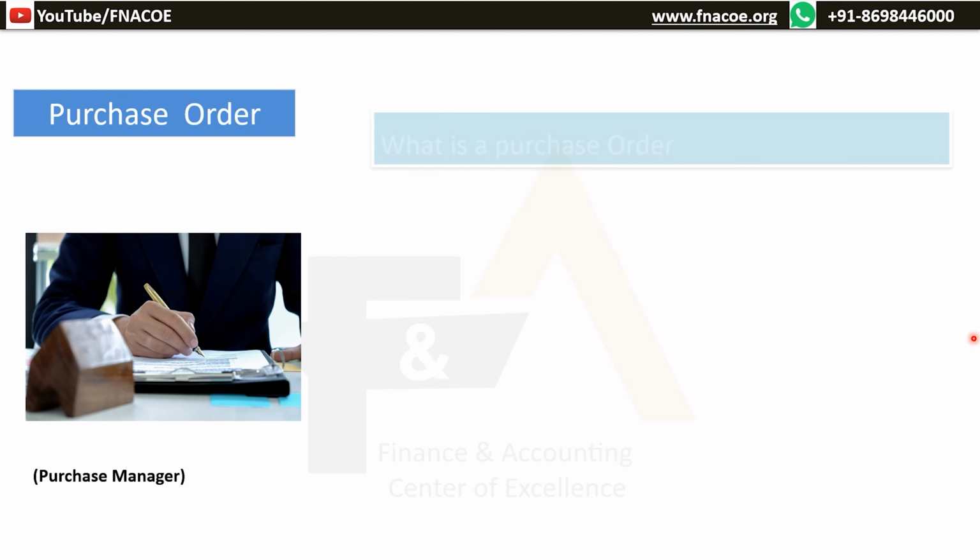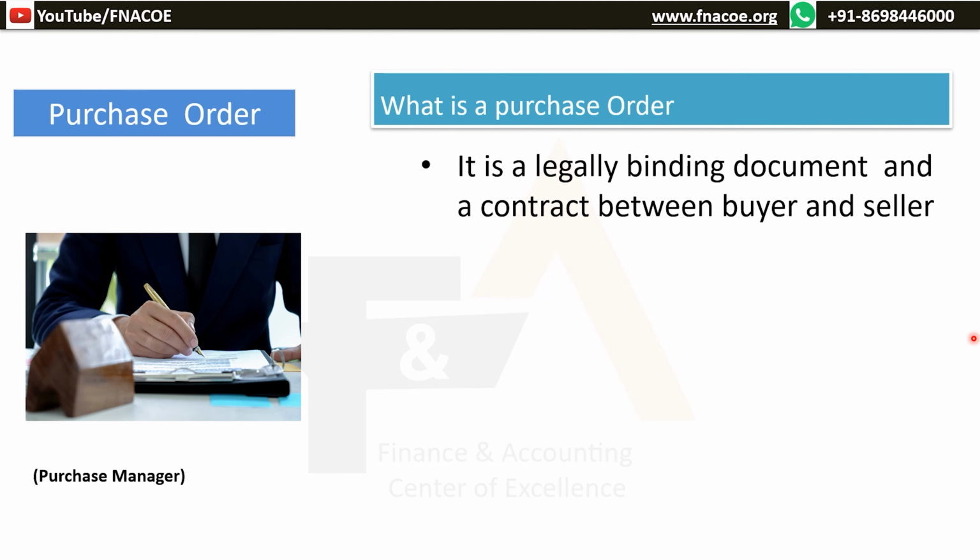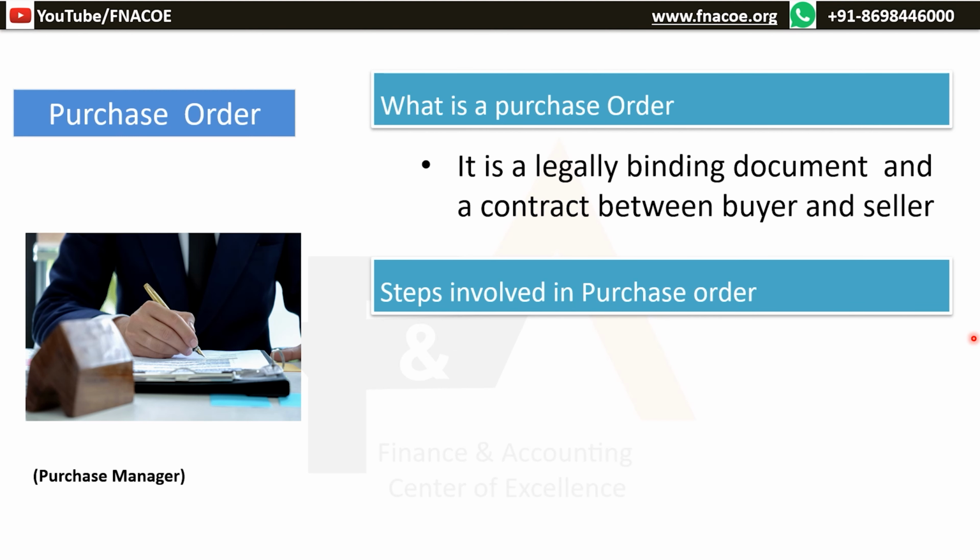Purchase order. Once the vendor selection is done, it is time to issue a purchase order. So what is a purchase order? It is a legally binding document and a contract between buyer and the seller. A purchase order is a document sent from the buyer to a seller with the request to order a product.